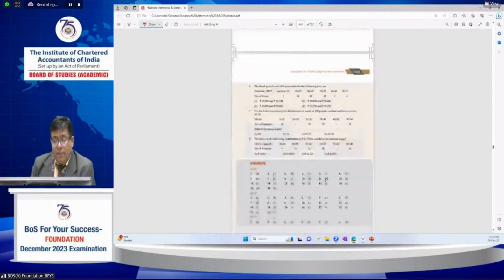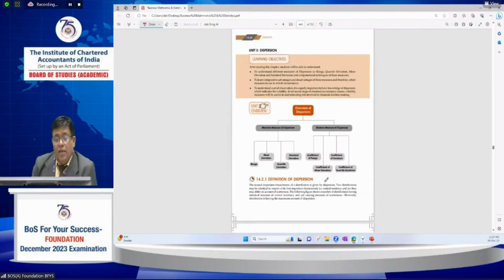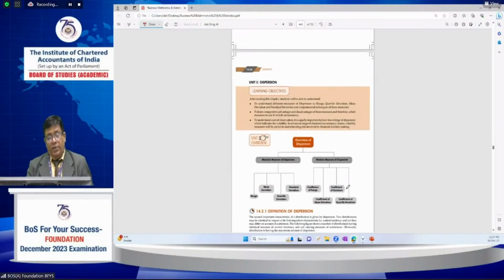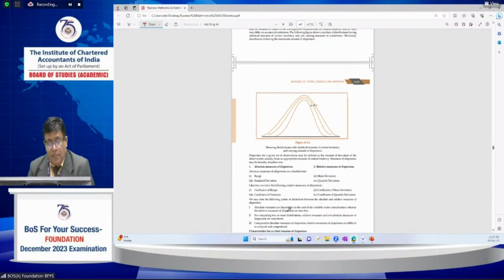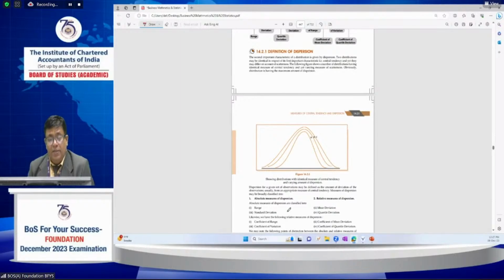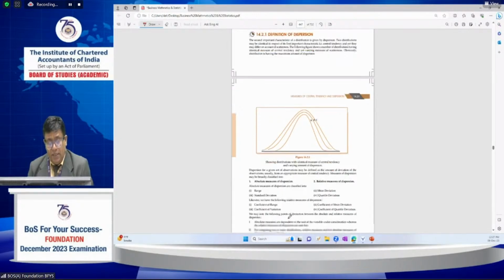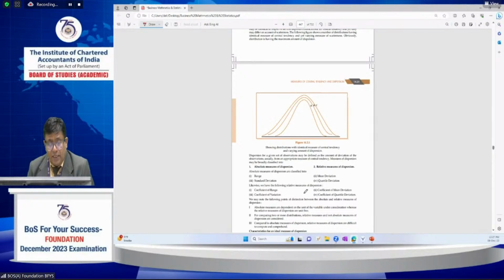Next, I am coming to this dispersion chapter, very quickly. When we take the data, how the data is spread is measured by dispersion. There is an absolute measure of dispersion and a relative measure of dispersion. The absolute measures of dispersion are classified into range, standard deviation, mean deviation, and quartile deviation.